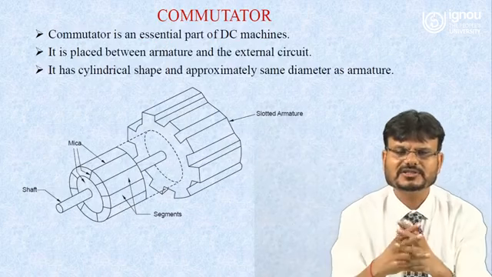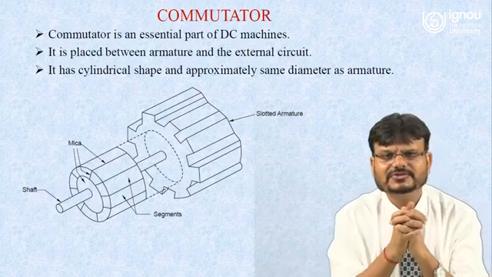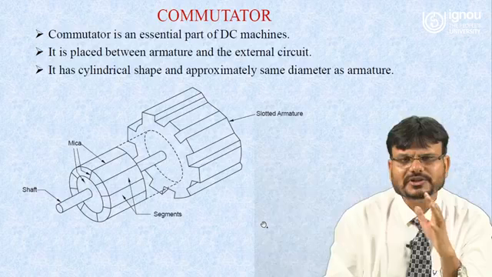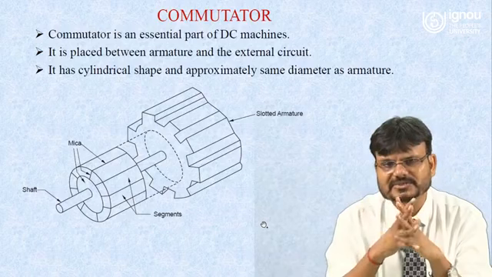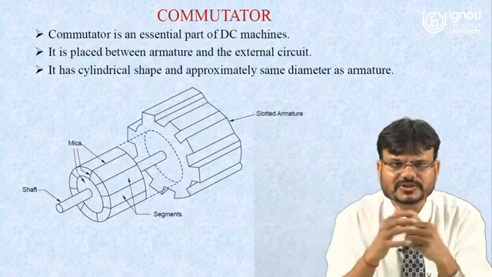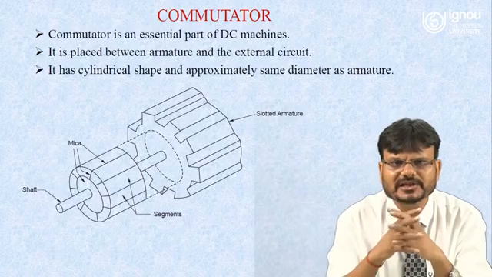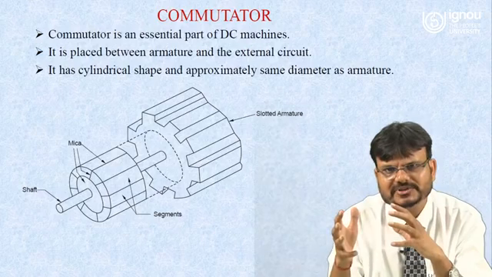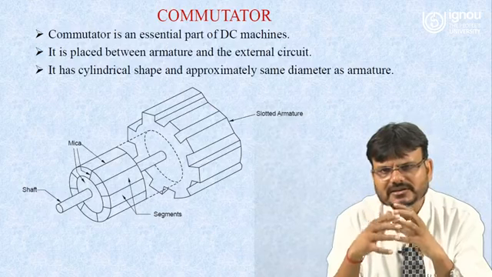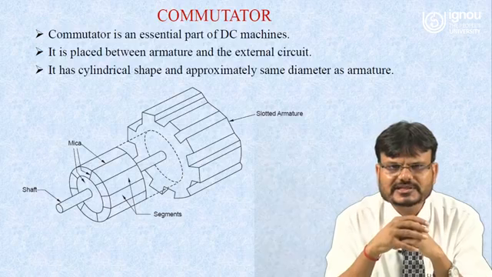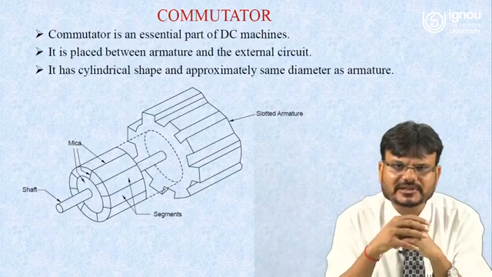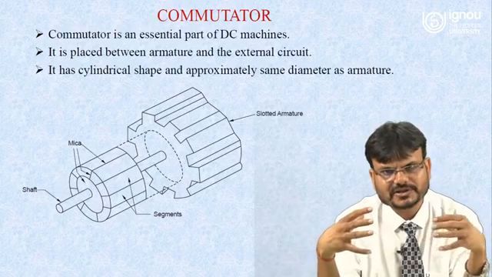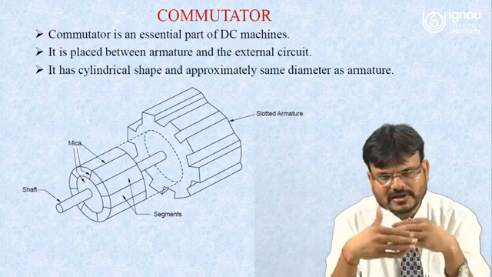Now we have to understand what is the function of the commutator, right? So here you can see this one is basically called the commutator. The commutator is an essential part of the DC machine, whether it is a DC generator or DC motor. This commutator is placed between the armature and the external circuit. So this will be a link between the external circuit and the rotor. It has a cylindrical shape and approximately the same diameter as the armature, because this commutator will rotate with the armature.